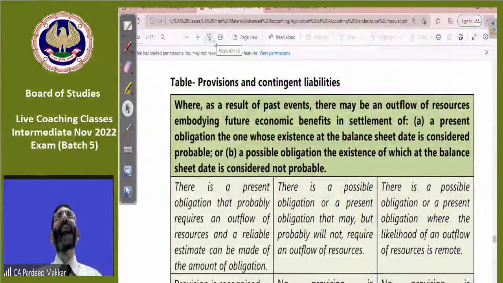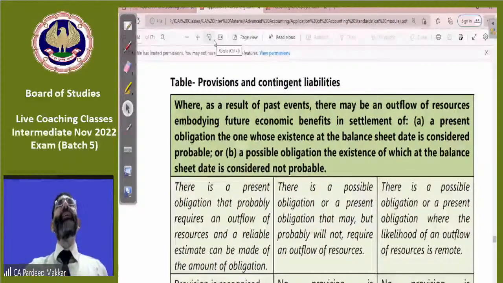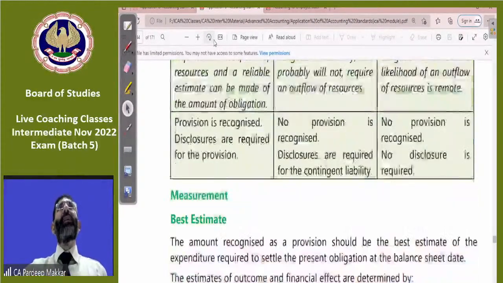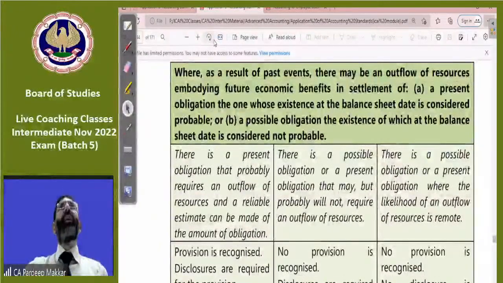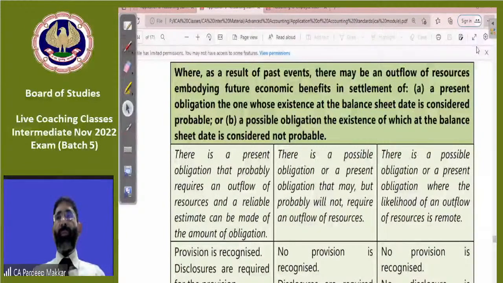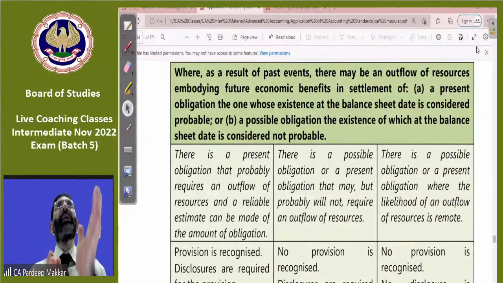Welcome back. So we are discussing the provisions and contingent liabilities and assets, AS 29. In this, we have already discussed a number of things. This is a summary given to you of how it is to be treated in the books of accounts. It has been made clear that whenever we are expecting, read it. It is giving you an idea where, as a result of past events, there may be an outflow of resources in settlement of a present obligation, the one whose existence at the balance sheet date is considered probable.